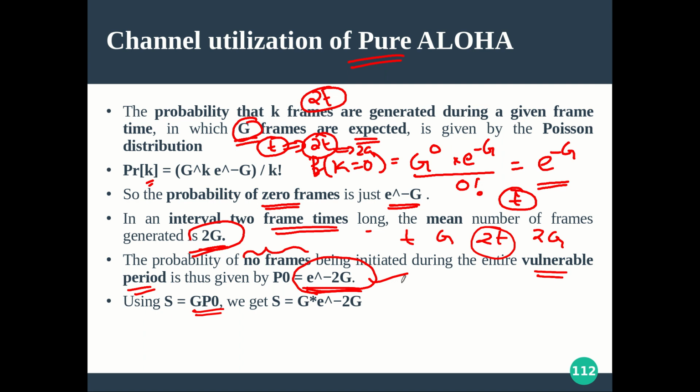We are getting this from the Poisson distribution and the modeling like this. So hope it is clear. The throughput now will be the offered load into the probability of success, or in other words the probability that no frames are generated during the 2t time, that is e raised to minus 2g.